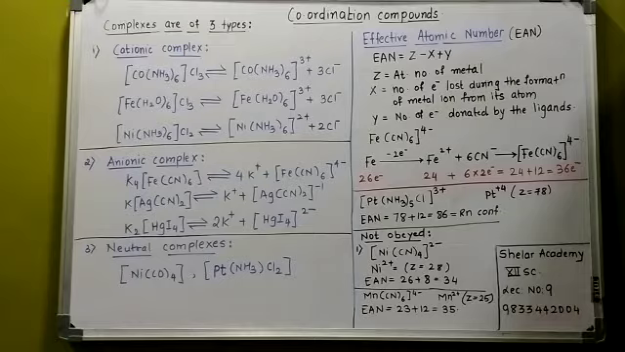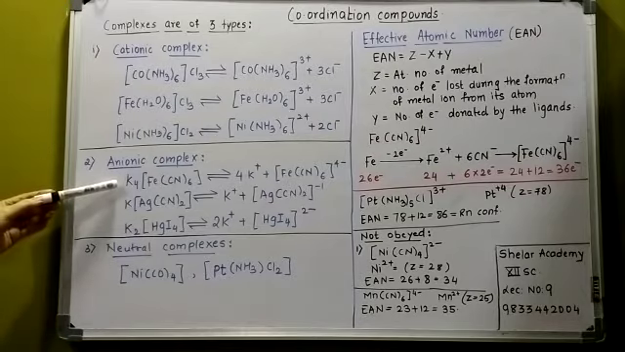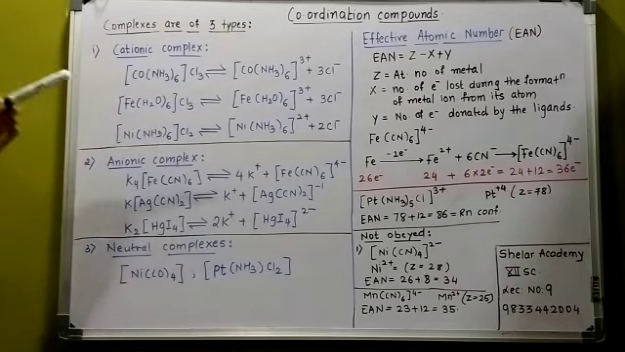Why do I stress on this point? Because this is going to help you decide how to name the particular coordinate compound. So these are the rules. Second is called the anionic complex. When you see this compound, how will it dissociate? When this dissociates, you find that the complex has a negative charge on it. That is called an anionic complex.